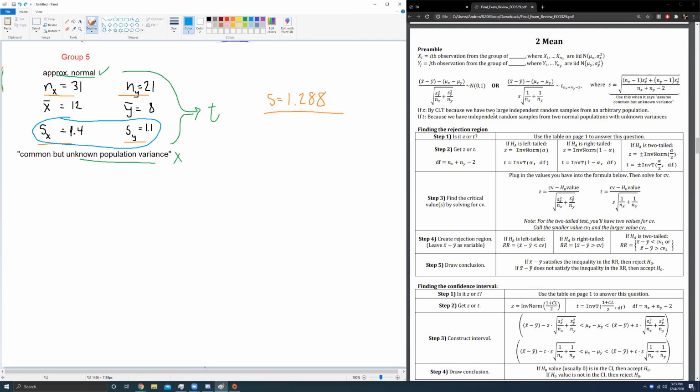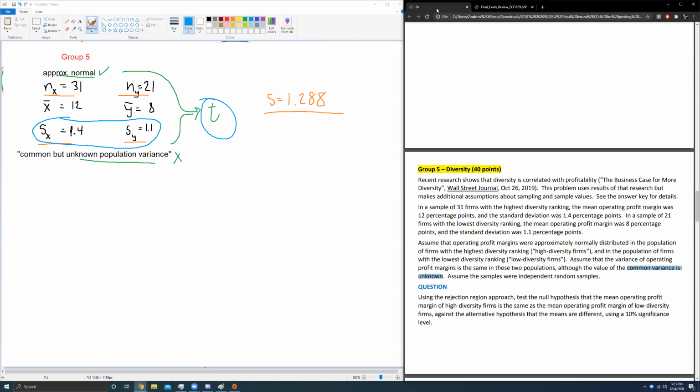Now that I've got that all out of the way, we can get started on creating the rejection region. So is it z or is it t? We've already established that we will be using the t distribution. Is it a two-tailed, left-tailed, or right-tailed test? We are trying to test the hypothesis that they are the same. So the null hypothesis is that the mean in both firms is the same.